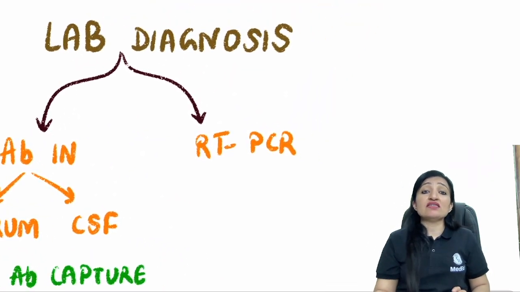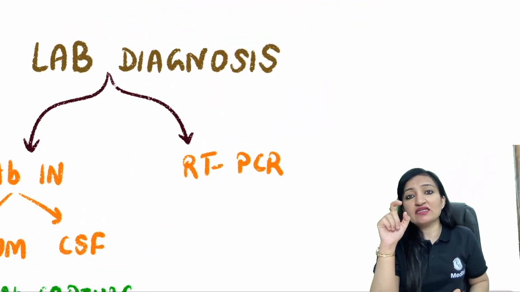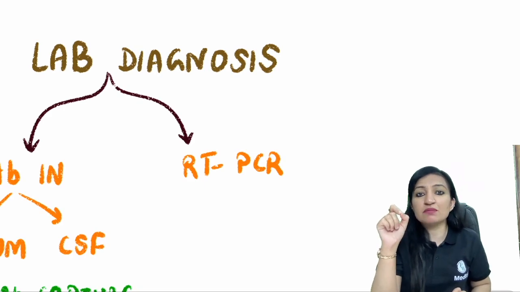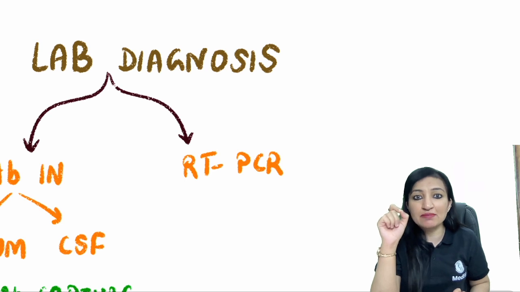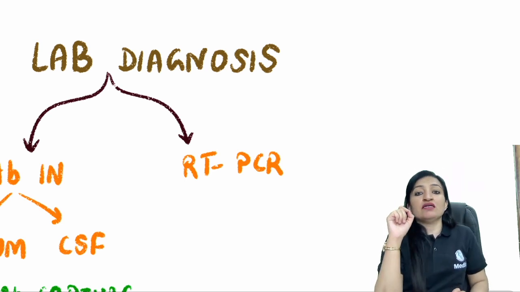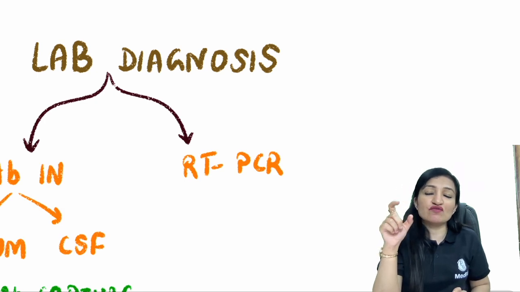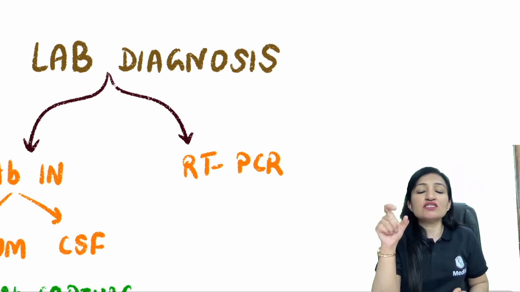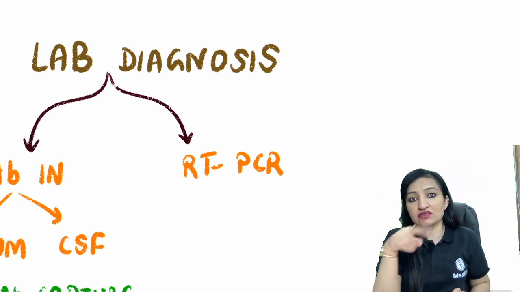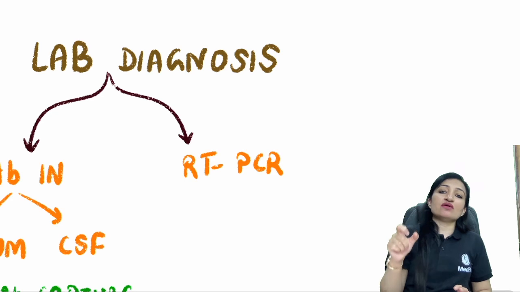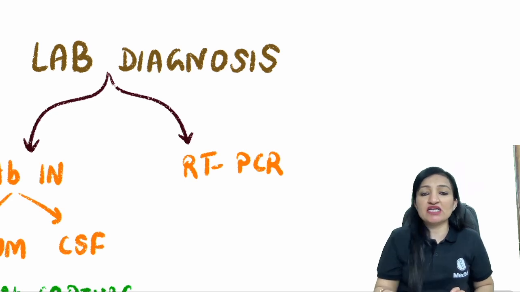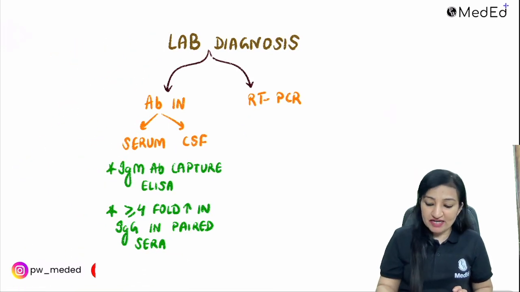And being an RNA virus, we can do RT-PCR, that is reverse transcriptase PCR. Please remember, the full form of RT is not real time, it is reverse transcriptase. RT-PCR is done for the diagnosis of those viruses which have RNA as their genome. The reverse transcriptase enzyme first converts the viral RNA in the sample into DNA, and that DNA is then amplified. So please remember this. That's about the lab diagnosis.